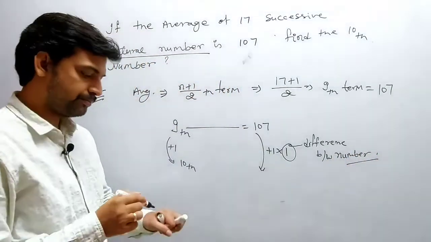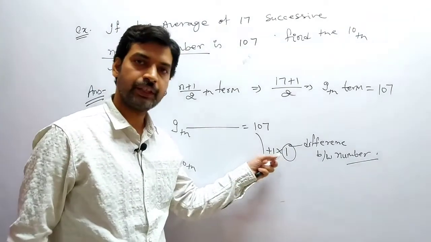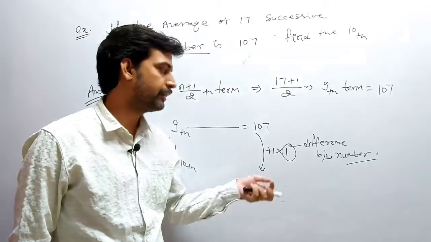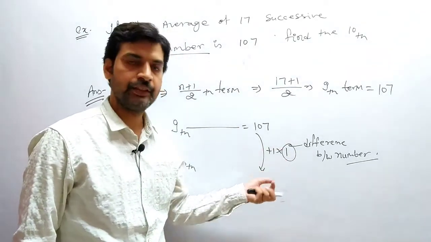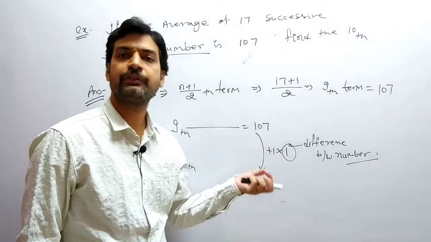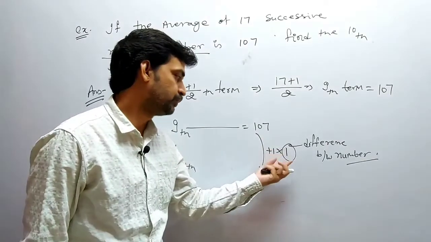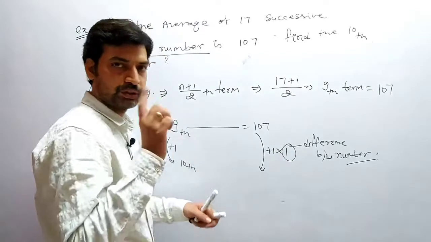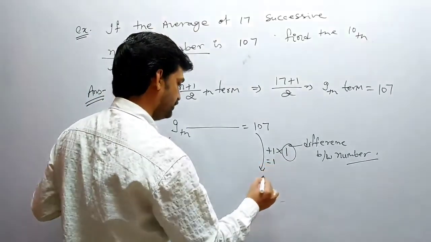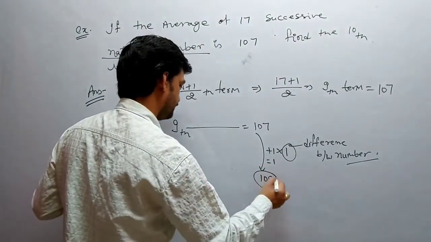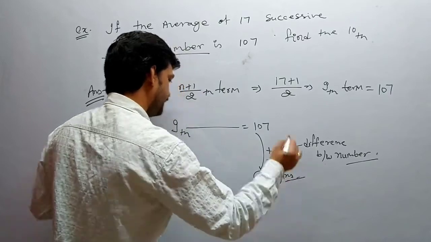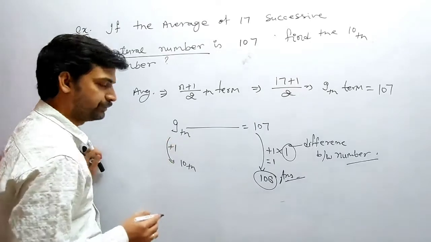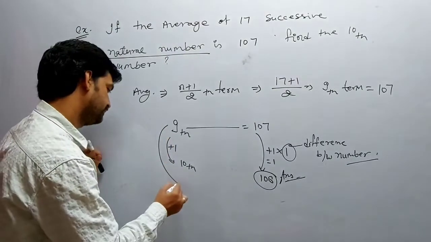If they are natural numbers, then the difference is equal to 1. If they are even numbers, the difference is equal to 2. If they are odd numbers, the difference is equal to 2 again. If they are multiples of a number, the difference is equal to that number. So we solve this and add up: 1 into 1 equals 1. So the answer is 108. This is your 10th number. If the question is asking about the first number, so what will we do?